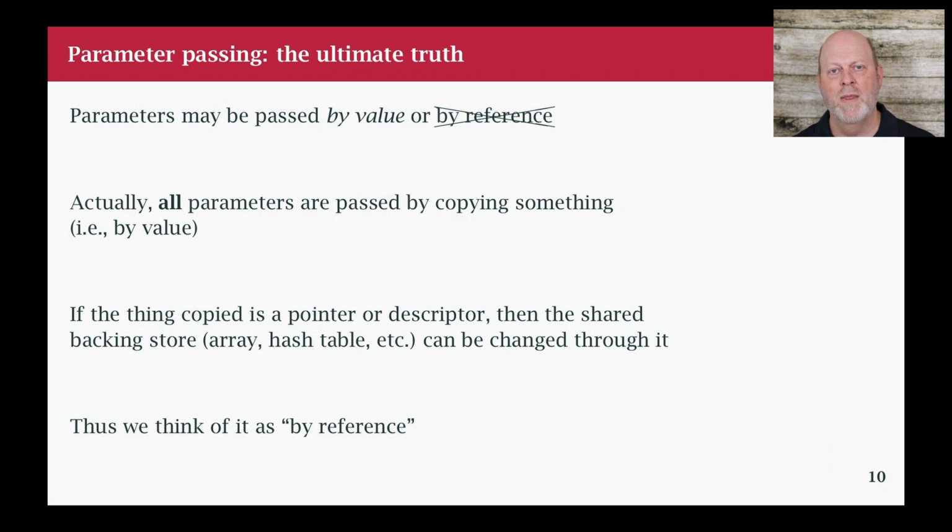So then we saw the map, and the map descriptor was copied, but they both pointed to the same hash table. And then we have the third case where I pass a pointer to the map descriptor, and if I change not the pointer, but the map descriptor in the function, I'm also changing the map descriptor in the main function. So what we saw was the main function had its map changed. Not just a value inserted into the map, it became an entirely different map. So in Go, everything is passed by value. You pass an integer, you pass a string descriptor, you pass a struct by copying it, you pass an array by copying it, you pass a slice descriptor, but you're copying the slice descriptor, not the slice.